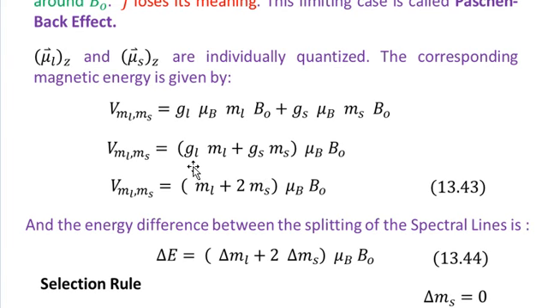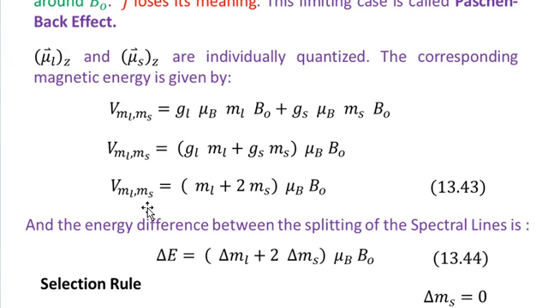The classical value of GL is equal to 1, so we have used its value, which is equal to 1, and the classical value of GS is equal to 2, which we have used over here. So the final expression for V of ML MS will be equal to ML plus MS, in brackets, multiplied by mu B and B naught, as shown in equation number 13.43.